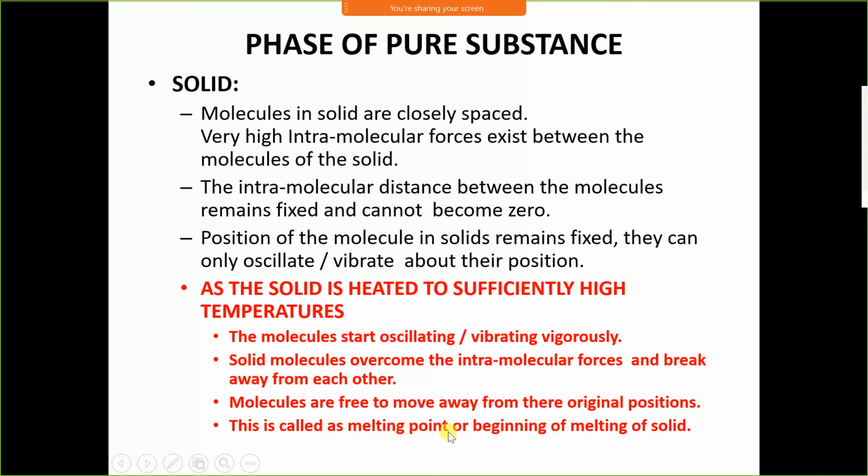This is called the melting point, or the beginning of melting of the solid. The molecules start vibrating, come closer and move away from each other, moving about each other. This condition of a solid is called melting.